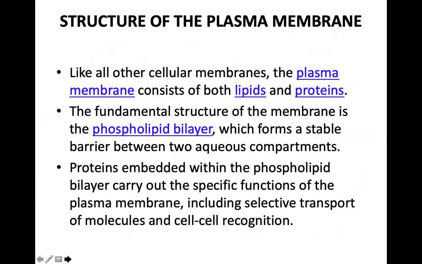So the structure of plasma membrane, it is made up of lipids, that is a fat, and proteins. This lipid is bilayer, and in it are proteins embedded in it.